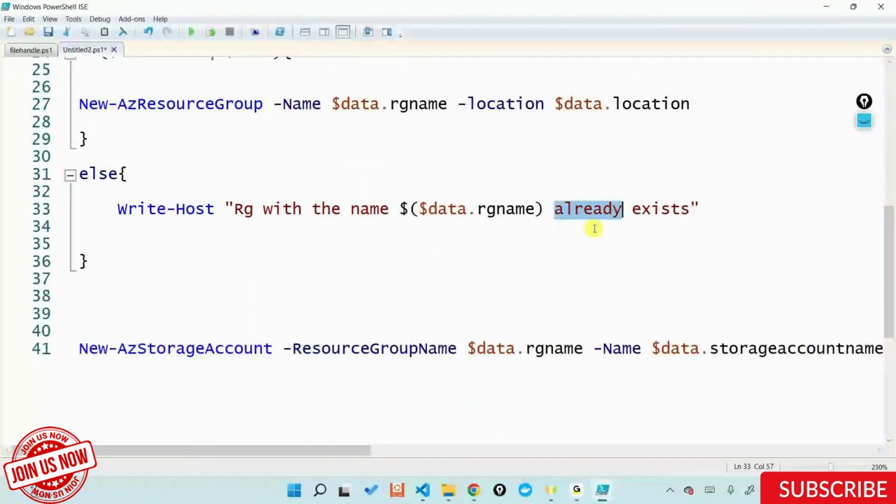What you can do after this is just go ahead and use the same data.rg name to create your storage accounts. So you shouldn't get an error. You can reuse your storage account. So you can reuse your resource groups.